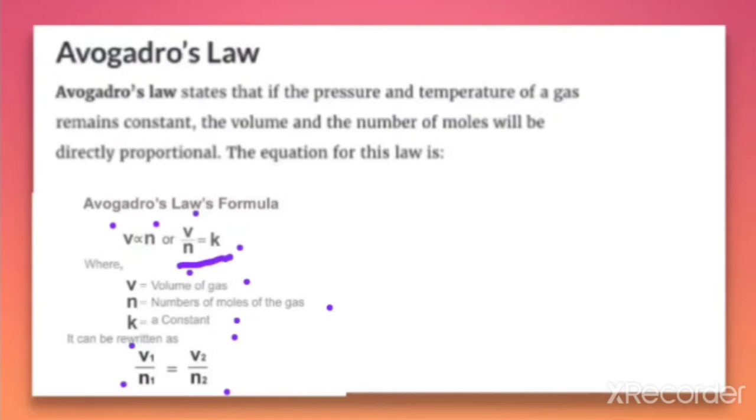So we can say that at V1 volume, if n1 is the number of moles, then the ratio is equal to V2 by n2. We have already discussed Avogadro's law in the first chapter.